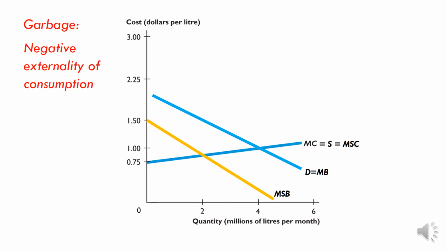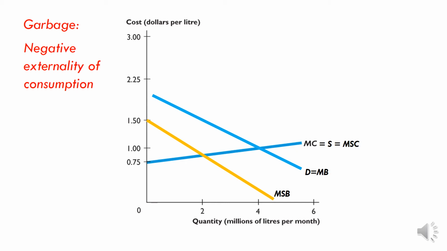But that's not taking account of the negative external effects on others in the form of littering by the consumers. So if we took that into account, then the marginal benefit curve would be lower. The benefit to the society overall is less than the benefit to the private